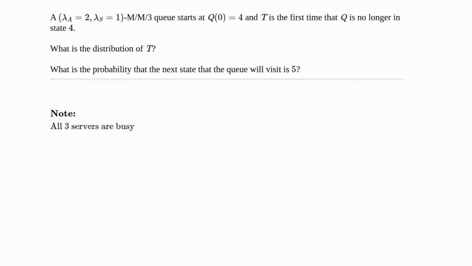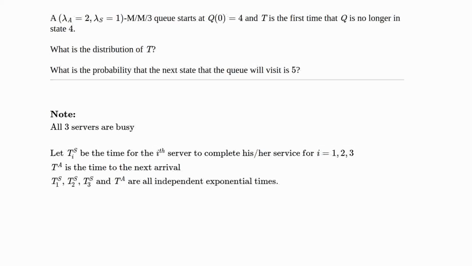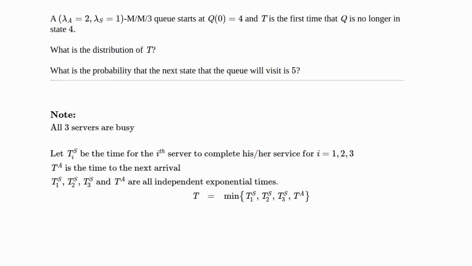To solve this problem, we first note that all three servers are busy. If we let T_S_i be the time for the i-th server to complete his or her service, for i is 1, 2, 3, and we let T_A be the time for the next arrival, then all of these are independent, and the time to change state, which is what we're after, T, is just the minimum of these. So it would change state when either server 1 completed, or server 2 completed, or server 3 completed, or there was an arrival. But since these are independent exponentials, exponential stability holds.